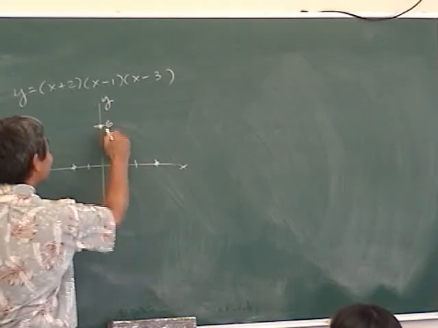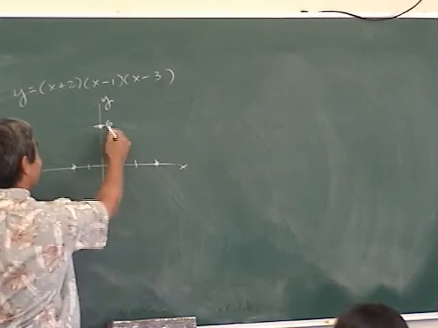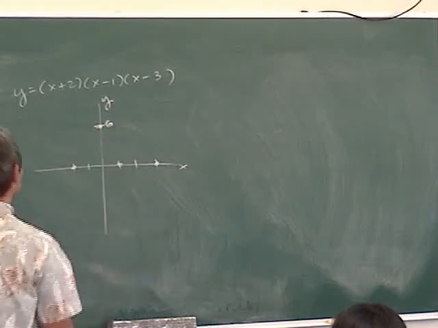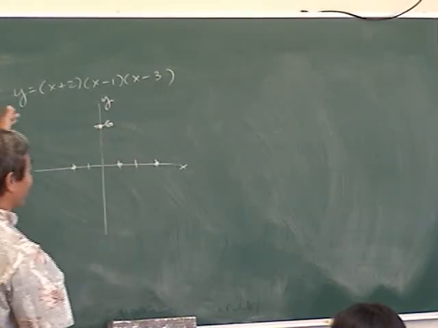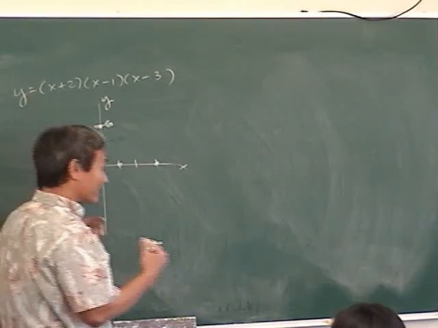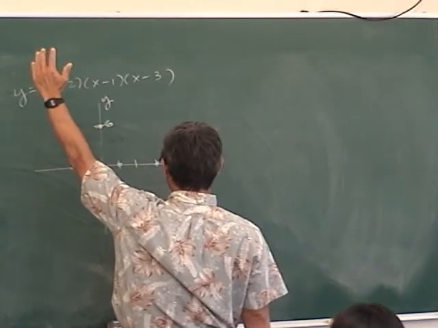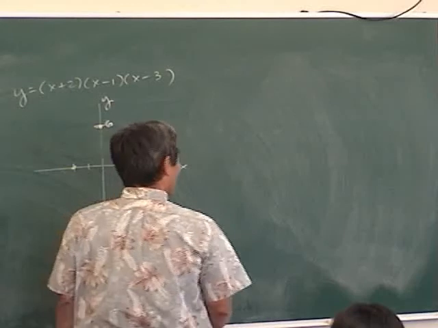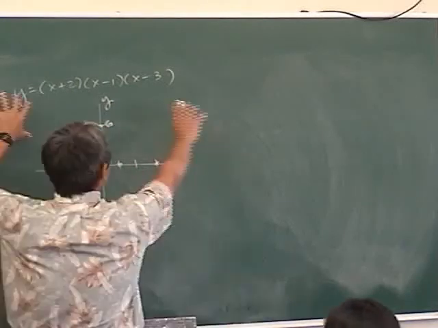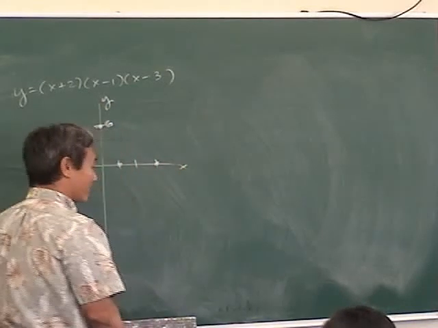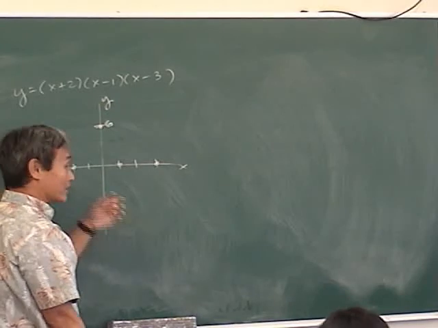Then change the scaling. Each hash mark is 6. Okay, now end behavior. Whenever you have an odd degree polynomial, it's either like this or like this, right? Does that sound familiar? Odd degree. If I were to multiply it all out, what's the highest power of x? 3. So it's odd degree.